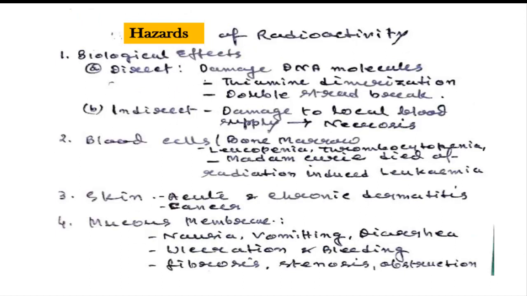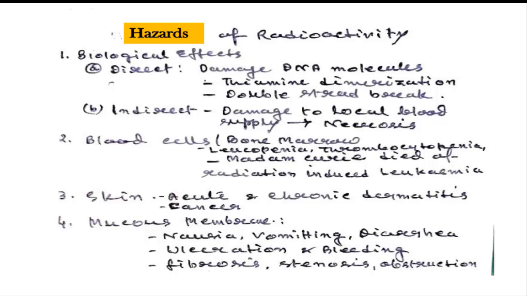So we also have to have a brief idea on the hazards, because we sometimes have to deal with radioactive things. Mainly the doctors who work in the radiology department, the radiotherapy department, the nursing personnel, the different paramedical staff. So we should be very clear.